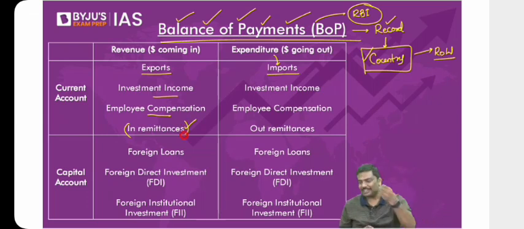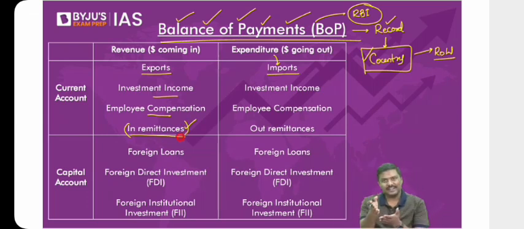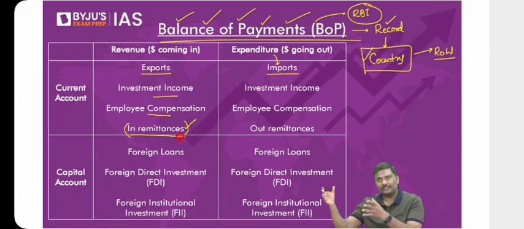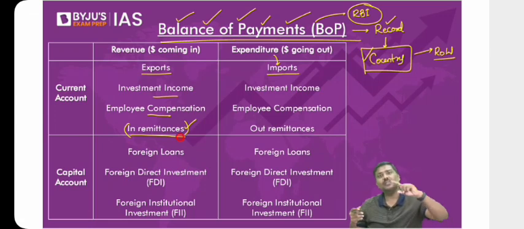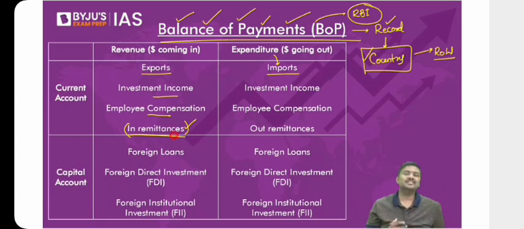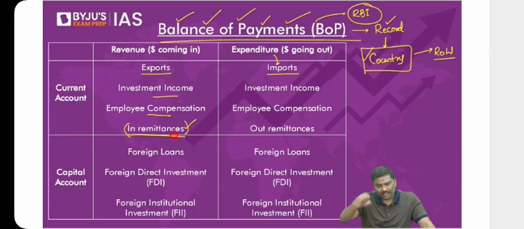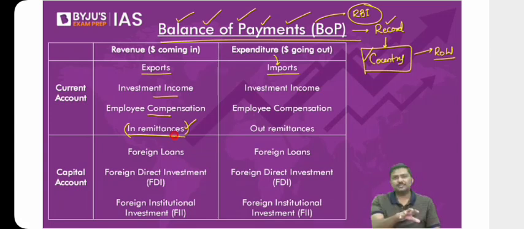Both are different. For example, yesterday I told you, remittances are simply one-sided transactions, one-sided flows, transfer payments. I said in the form of a gift, in the form of welfare, taking care of your parents or your relatives, you can transfer money from the rest of the world to India. And that is basically remittances. So basically, the idea is simple here. What kind of transactions are we recording here? All the transactions which lead to outflow of dollars from India or inflow of dollars into India. Now, this is basically the idea of a balance of payments.